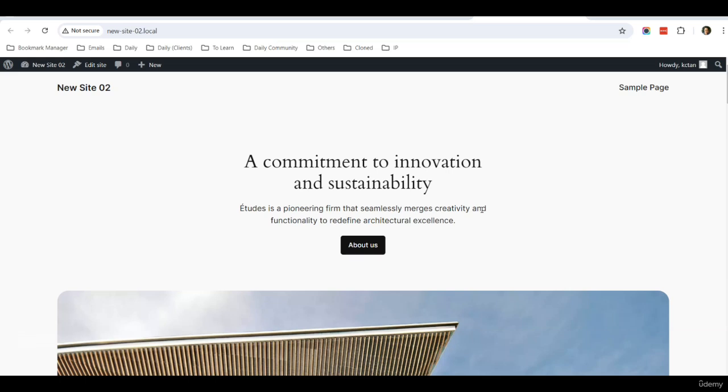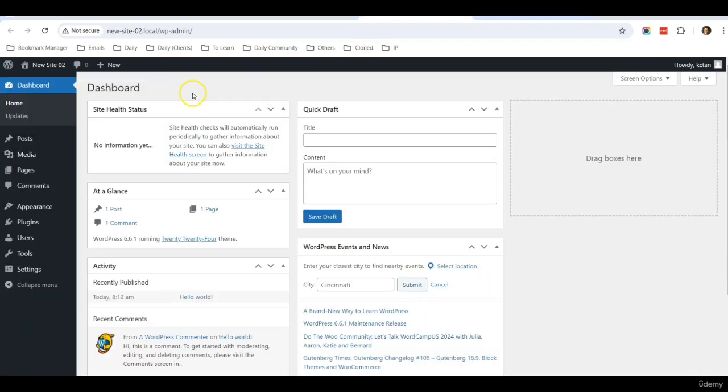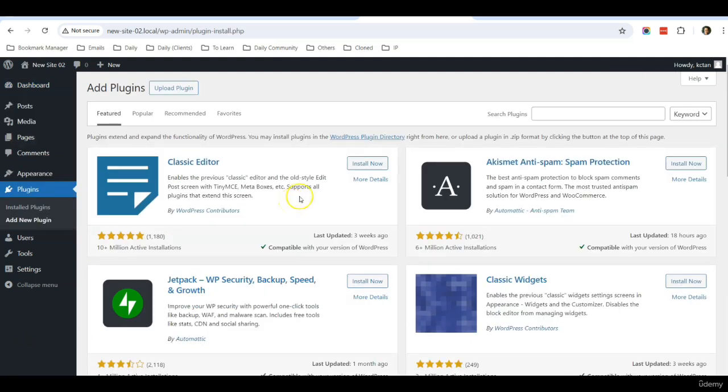Okay, so now this is a new WordPress website that I've just installed on my server. So I can just log in to the dashboard. So once I log into the dashboard, the first thing that you should do is we are going to install a plugin. So go to plugins, add new plugin. Okay.